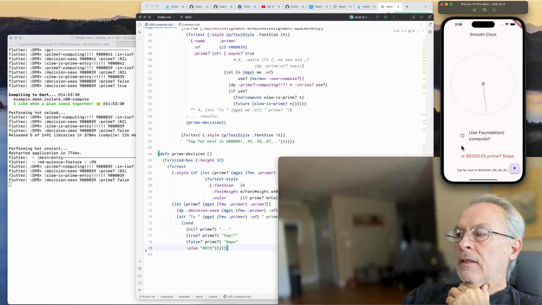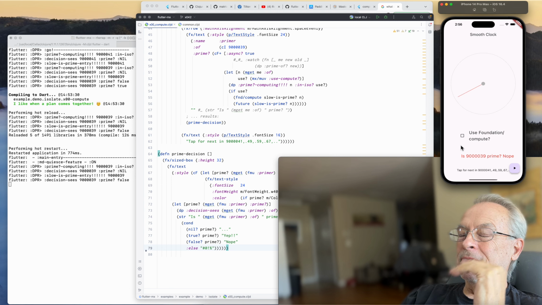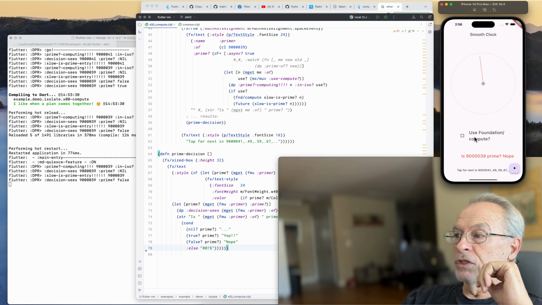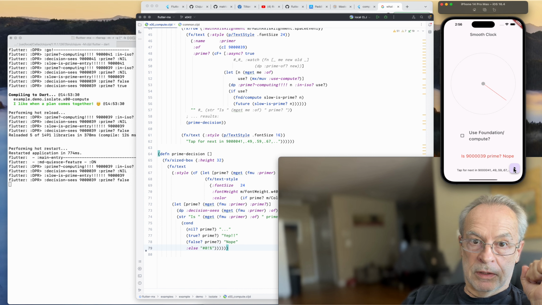This is a prime number decider application, and I picked that because it's a bad algorithm, super slow, and it'll make the second hand hiccup if I don't use the foundation compute capability. It would just be running at the same time as the second hand is trying to sweep around the clock. So let's see what happens here. Let's move up. Is 9,039 prime? Nope. Very good. The next number is prime.